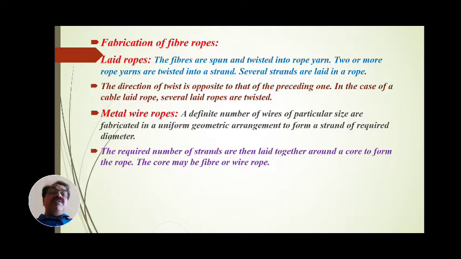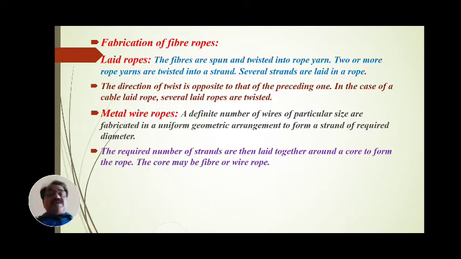In the case of a cable laid rope, several laid ropes are twisted.